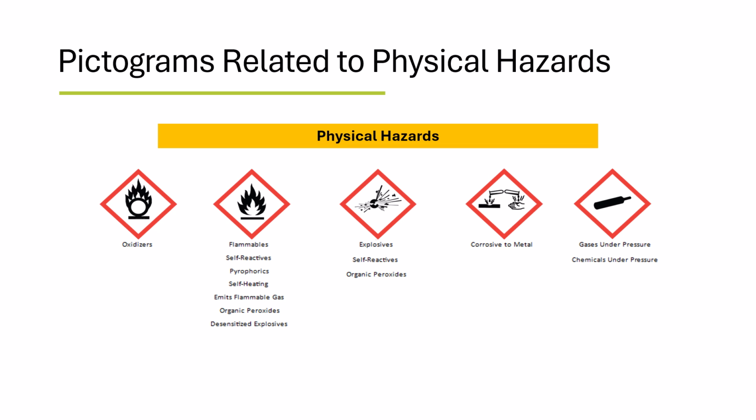The exploding bomb pictogram indicates a chemical is explosive, self-reactive, and/or an organic peroxide. The test tube pouring on metal and a hand represents the chemical is corrosive to metals. This pictogram is the same as the one used to indicate skin corrosion or serious eye damage. Be sure to check the SDS and label to ensure you are aware of which hazard this pictogram is identifying. The cylinder represents either gases or chemicals under pressure.